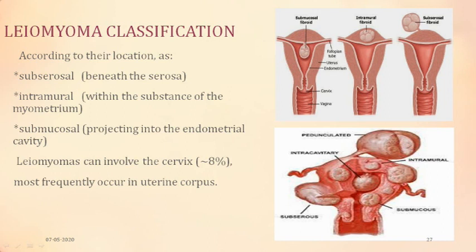Because it is the mucosa of the endometrium, we call the lining the mucosa. So here it is arising from the myometrium, but the covering would be that of the endometrium. Here the endometrium would cover it, the mucosa would be covered, and therefore it becomes just beneath the mucosa, so it would be submucosal. Its origin here would be from the muscle, and here also it would be from the muscle. They can also involve the cervix, although less, about 8%, but most frequently from the body.